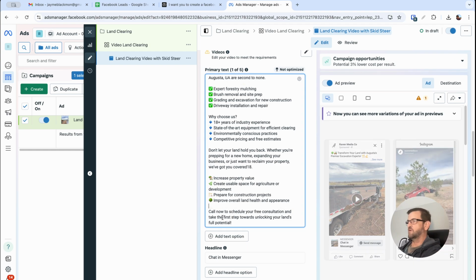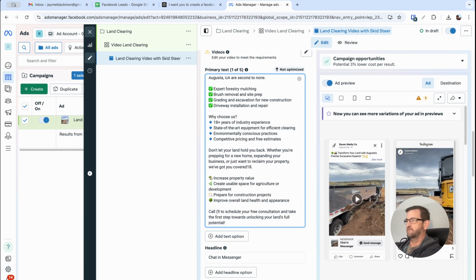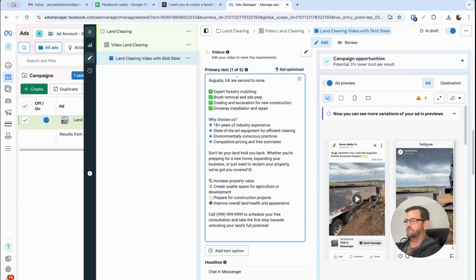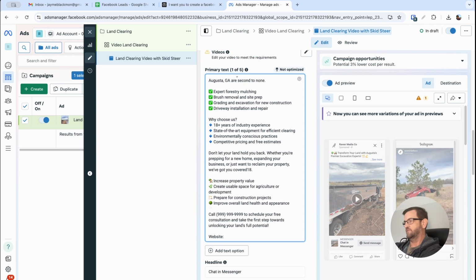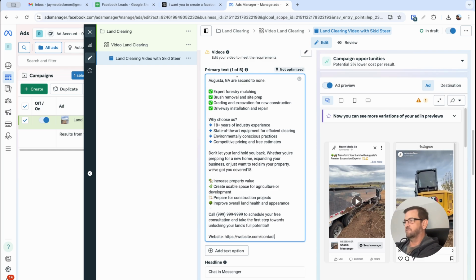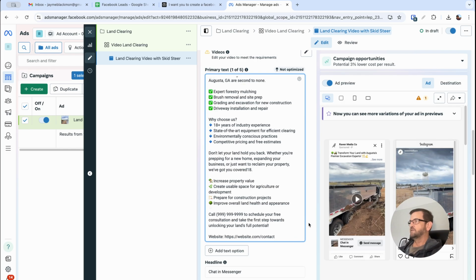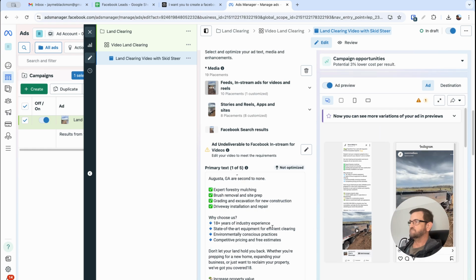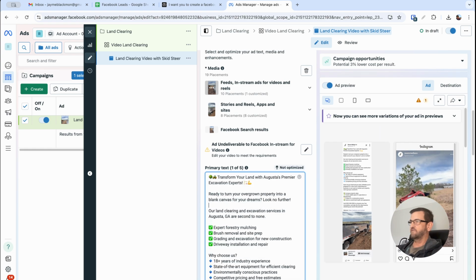Okay. So call, you can put the number in here. And then if you want to put your website address, you can do website, you know. See where I'm going with that? And then that'll at least give them another place to go if they decide they don't want to call you. Maybe you want to put contact, you know, your contact form there. And then that'll get you a good start here. You kind of see how it looks on the ad. All right. So we'll just go with that for now.